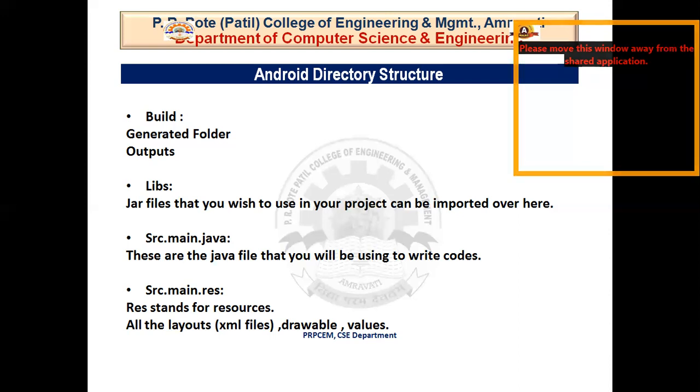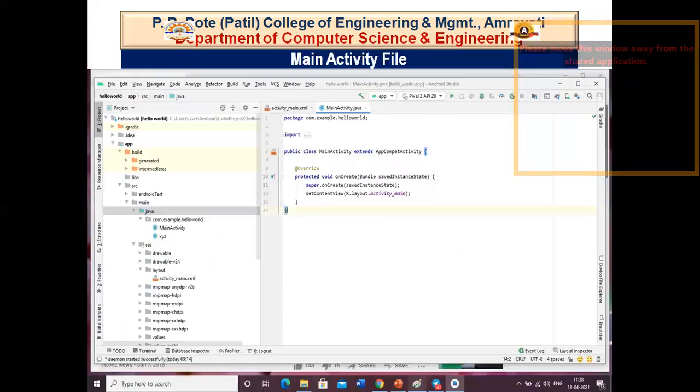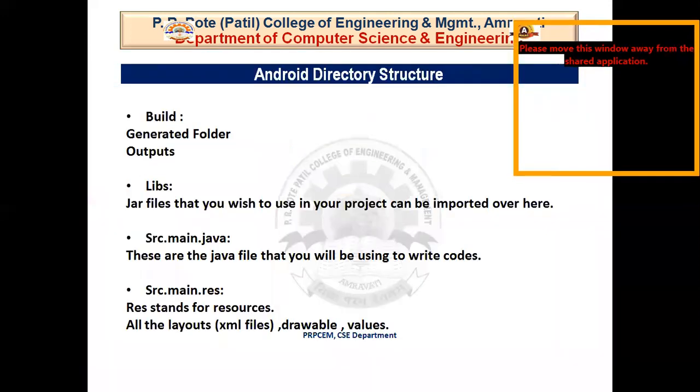Now you will find some more folders in the build. Here you can see generated, intermediates, and output. I have told you about generated: the files are generated automatically from the Java class file. Outputs are our APK files. Now let's come to the next module, which is library. Now what is a library? So imagine you want to use an existing library, say a library for sending emails, or a library of XML.